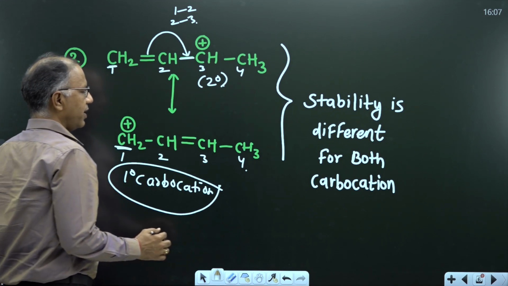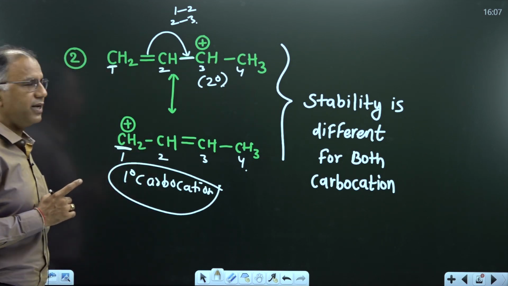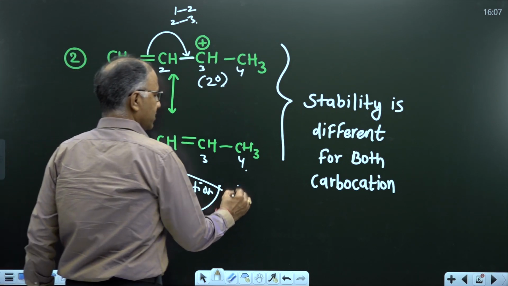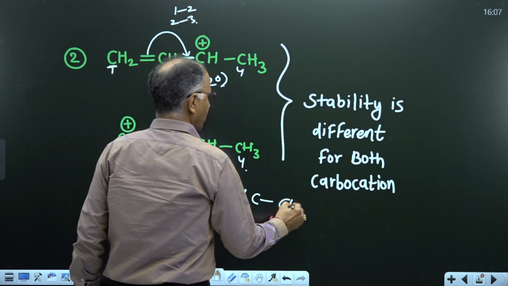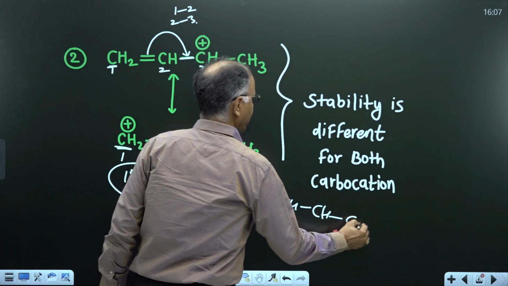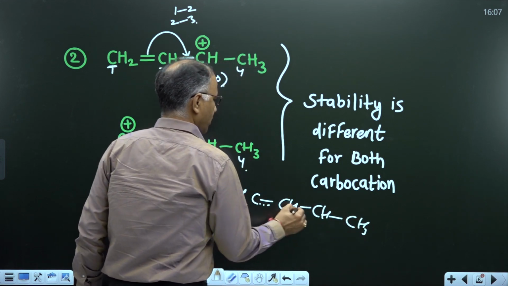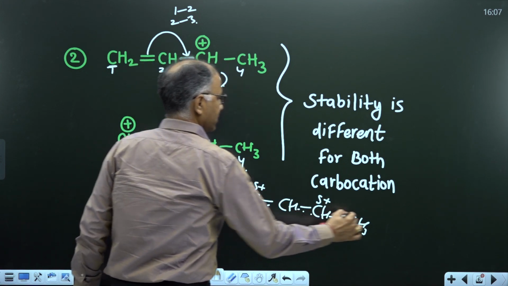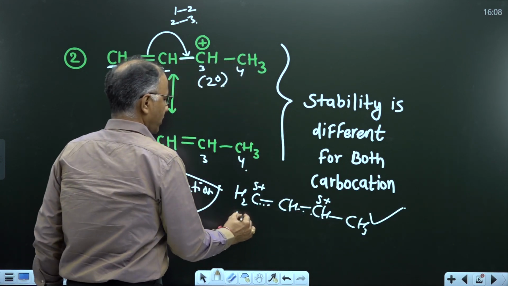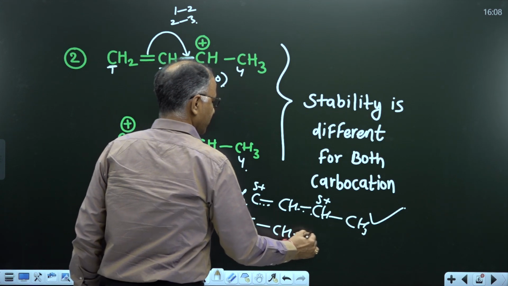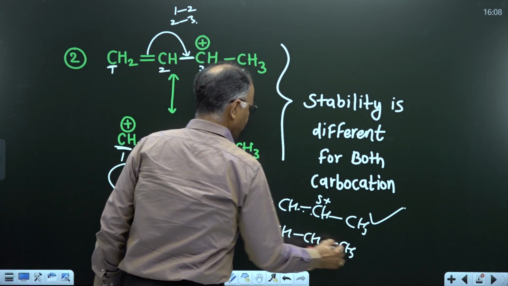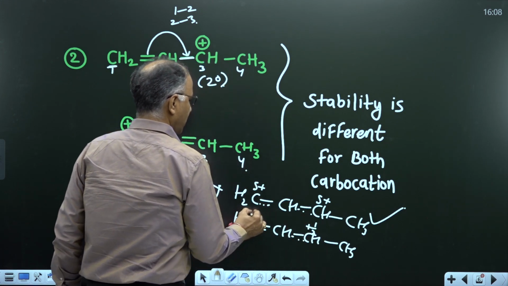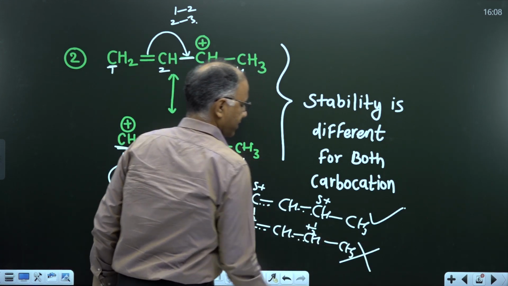Now, how do we draw the hybrid? What is the meaning of unequal stability? It means the contribution in the hybrid will be different. Now, in this case, how do we draw the resonance hybrid? There will be a delta plus, delta plus. This is correct. Now, if I draw it like this, with plus half and plus half, this is incorrect.